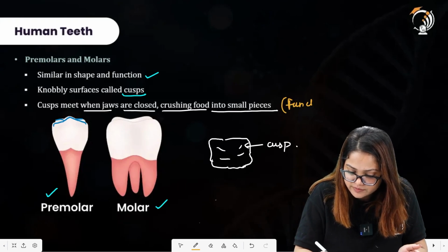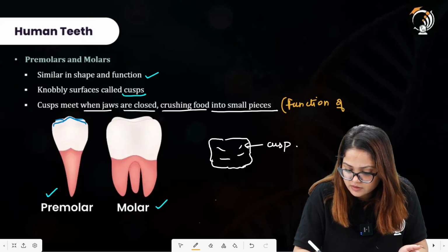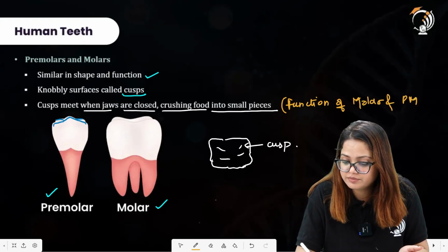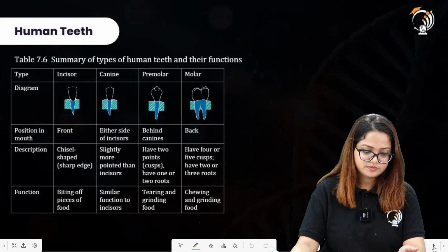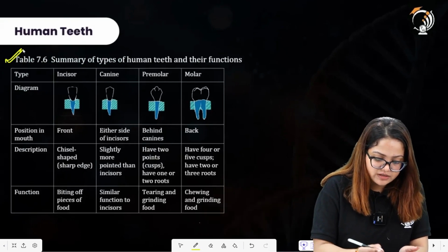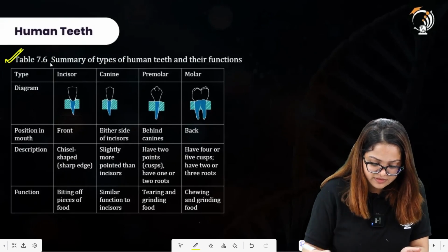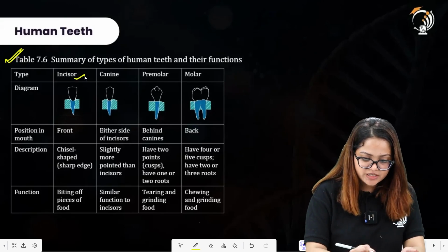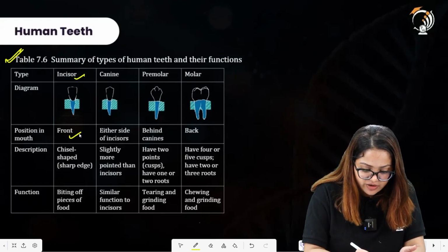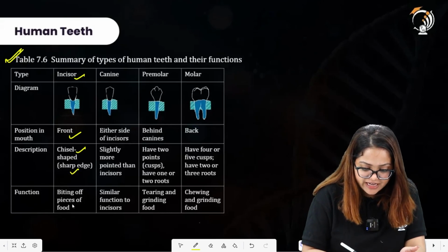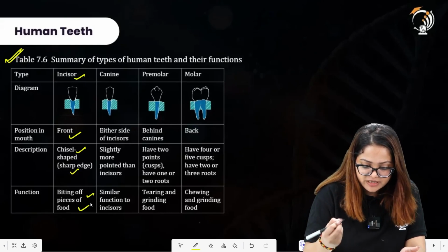Function of molar and premolar. Summary. You can have a glimpse at this table that has the summary for each type of human teeth. Incisor is present in the front. Description is chisel shape, or you can say sharp edge. Function is biting of pieces of food.